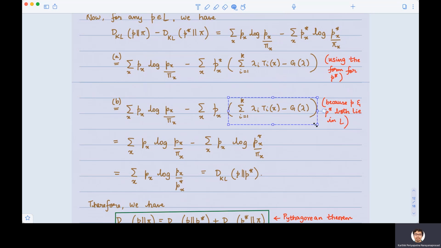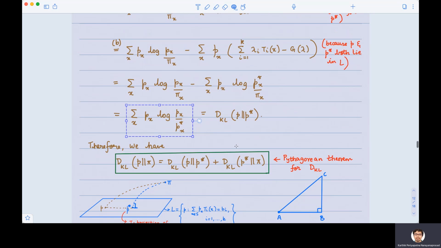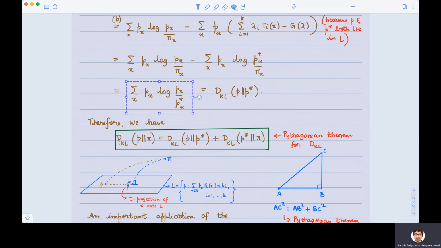Now we turn this back into the logarithm of P star by pi. That is how we actually arrived at this expression in the first place. A small simplification is going to show that we will be left with this term here: P log P by P star, which is simply the KL divergence between P and P star. So what do we have finally? The KL divergence between P, some other P which is not P star, and pi is actually equal to the KL divergence between P and P star plus the KL divergence between P star and pi.